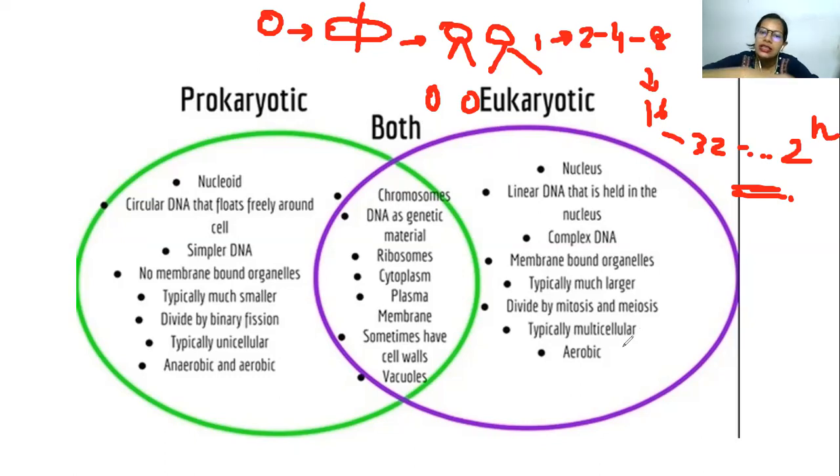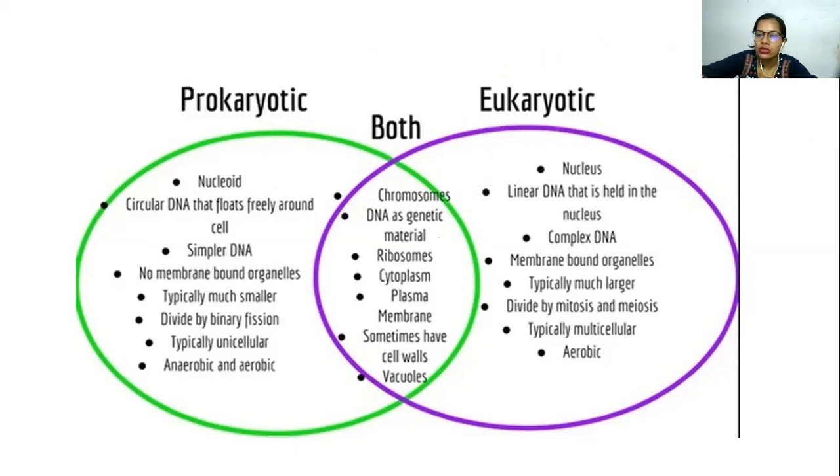Now what are the common things between both? So we know that they have chromosomes, where the DNA is the genetic material. Ribosomes, yes, because as I mentioned, ribosomes are meant for protein synthesis. So both prokaryotes and eukaryotes are going to need proteins. Then cytoplasm is there, plasma membrane is there, and sometimes cell wall is there. As we said, the prokaryotes have the cell wall, whereas a plant cell also has it, but in an animal cell it is not present. Okay. So it's a beautiful diagram which actually explains both the common features and the differences between the prokaryotes and the eukaryotes.